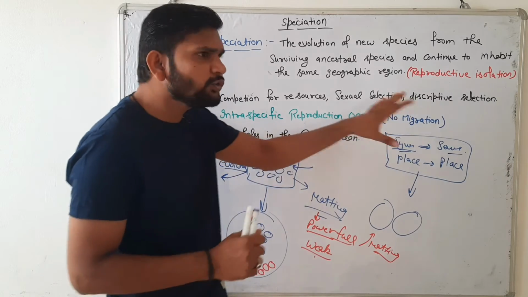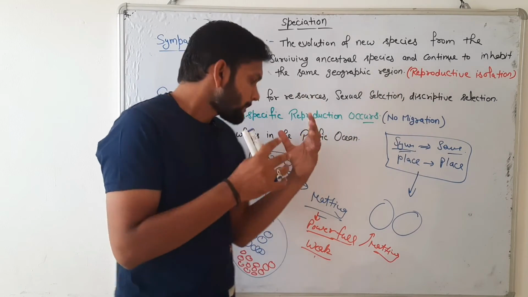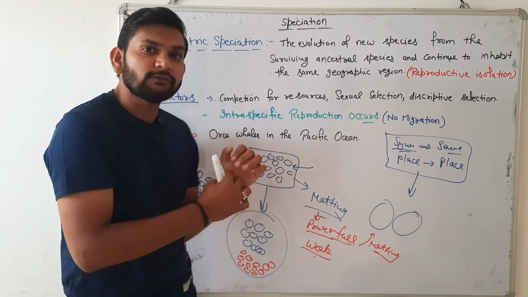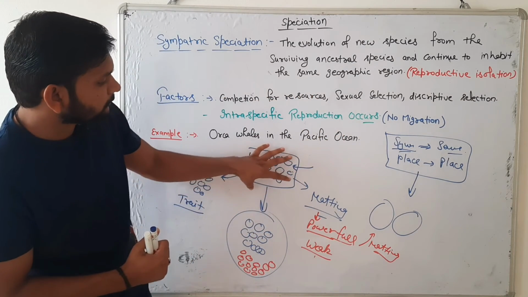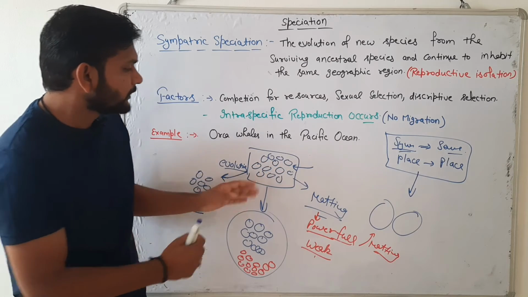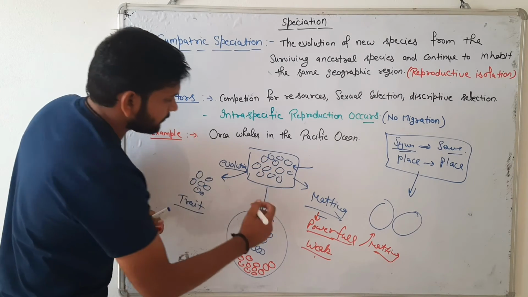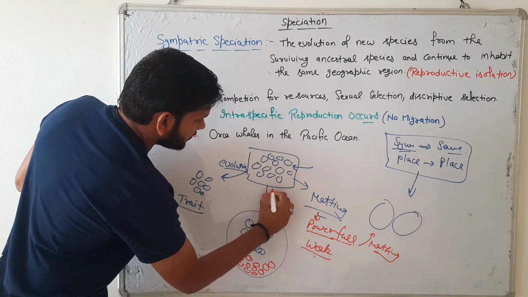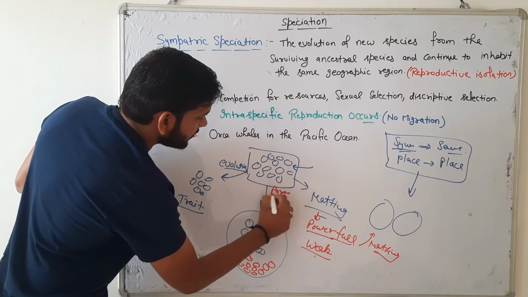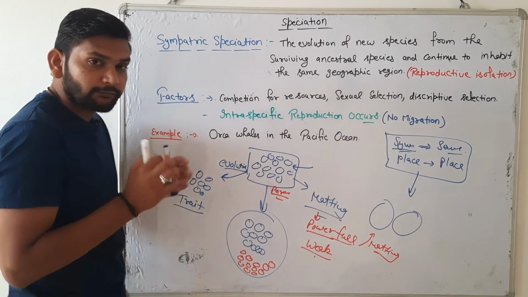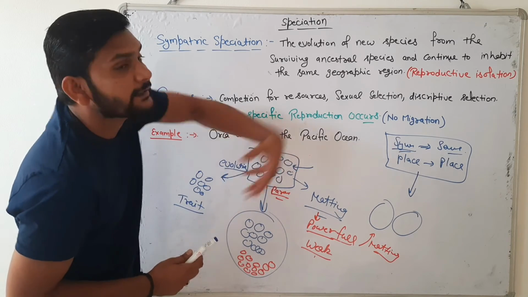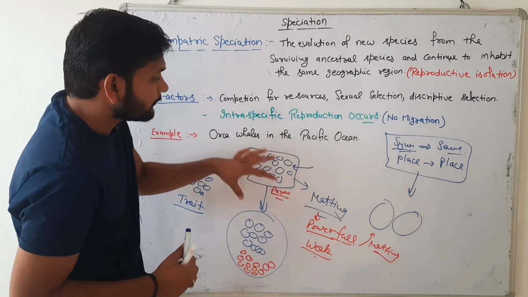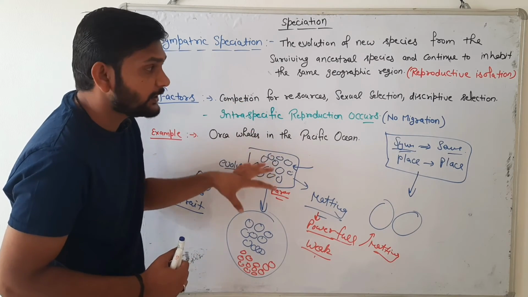There is no migration. Migration means the species moves, but this place is permanent. After evolution this species could migrate, but in sympatric speciation there is no migration.